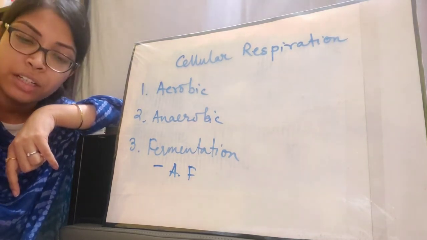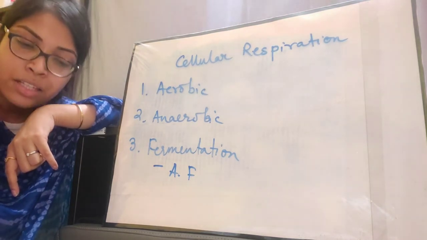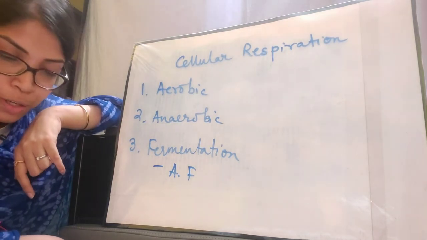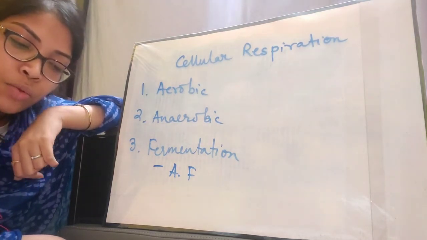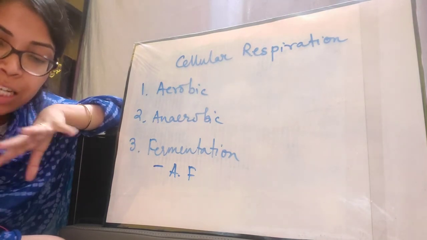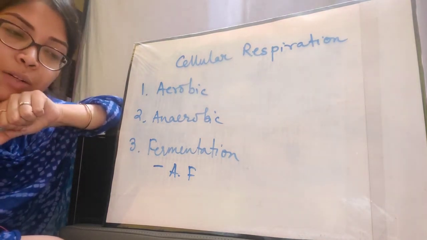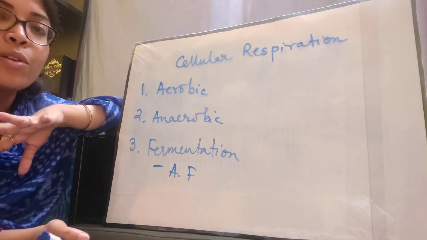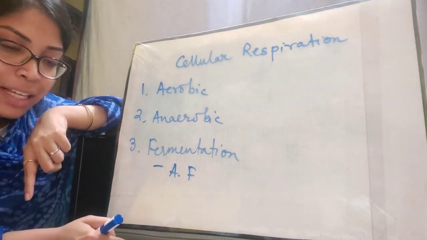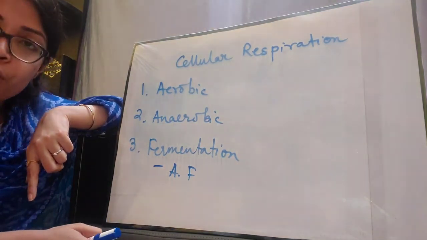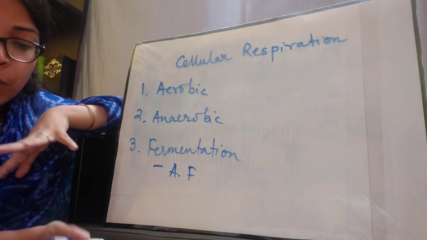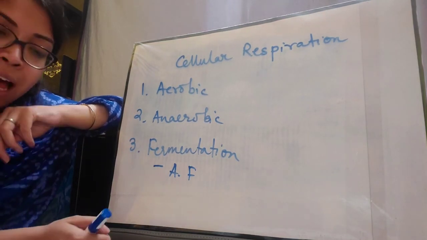I hope you have understood them. Next the topic that we have is the steps of cellular respiration. I am going to continue with the steps of cellular respiration in the next video, but let me tell you there are 3 steps of cellular respiration. That means the whole process of cellular respiration takes place via 3 steps, which are glycolysis, Krebs cycle and electron transport system. I am going to discuss in detail about all these things in the next video.